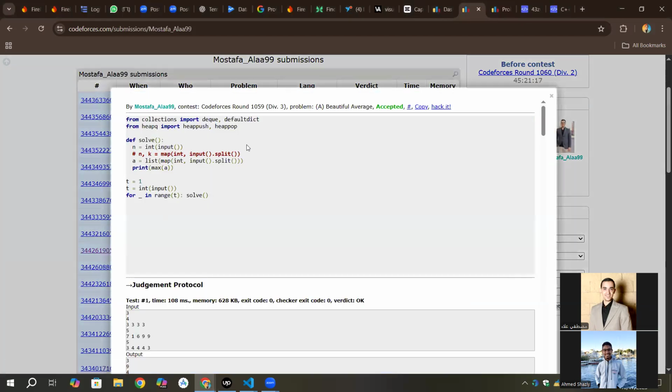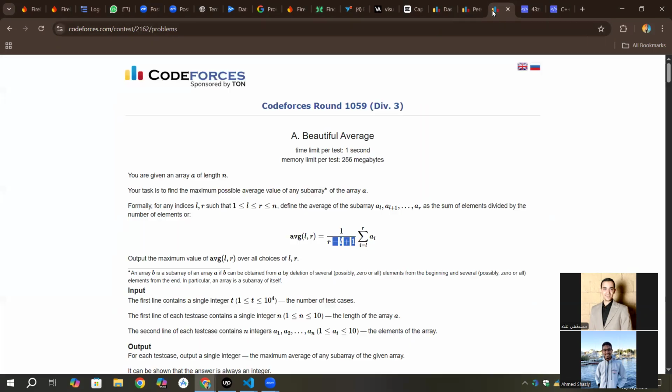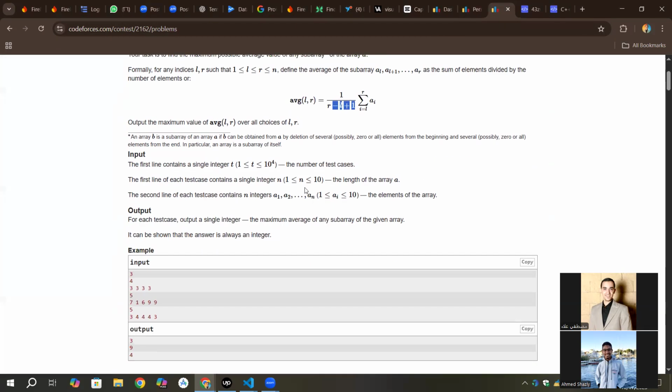I'm coding in Python. If anyone wants the answer in C++ in any of the coming questions, just tell me. Anyway, just read the array, the numbers, and pick the maximum. Can it be solved in any other way? Yes. Because n is just 10, you don't have to think clearly. You can literally brute force over all of the subarrays and then find the answer. And that's it for problem A.